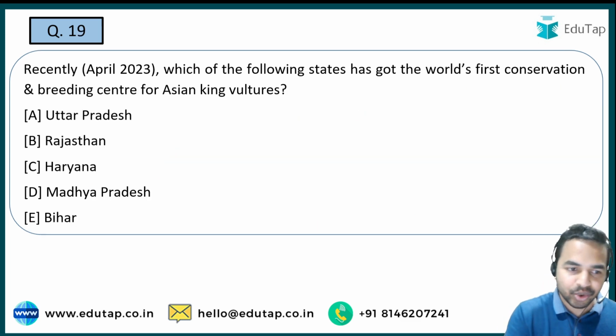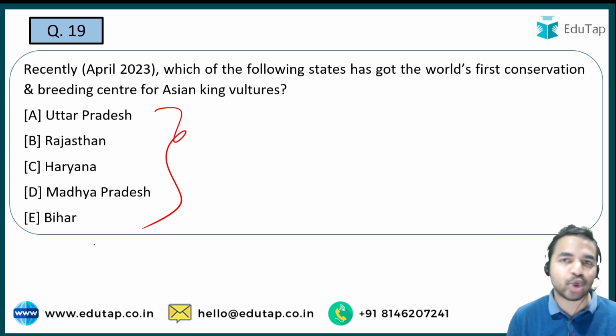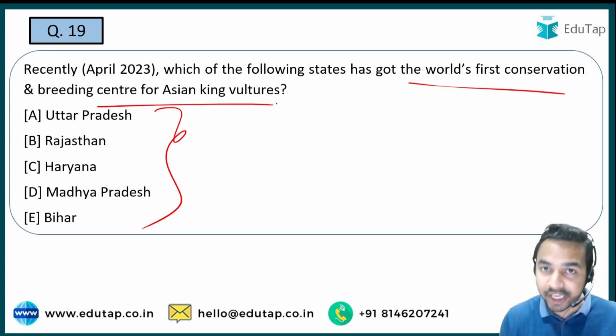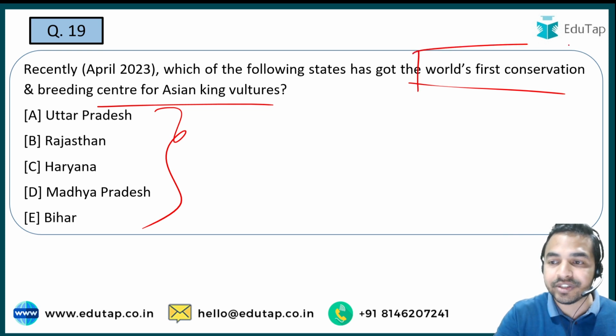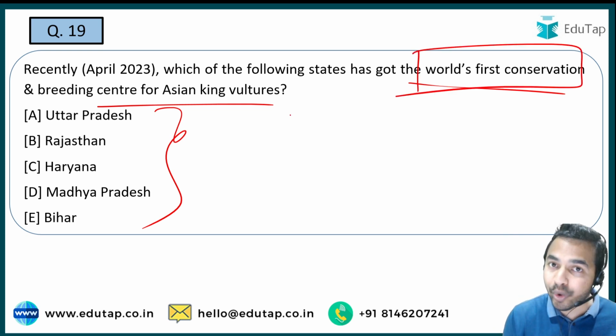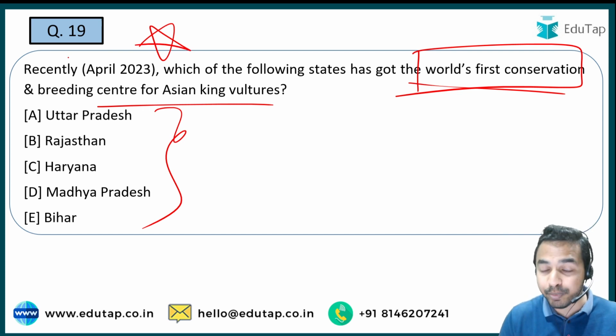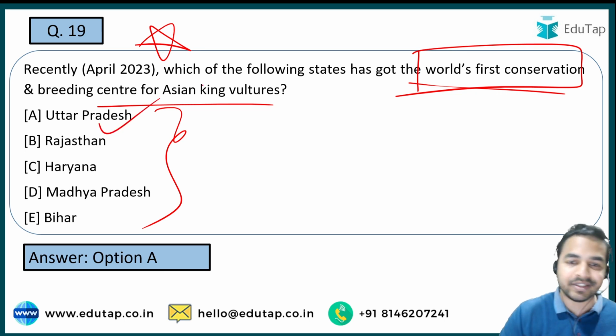Next question. So here please tell me the name of the state which has got the world's first conservation breeding center for the Asian king vulture. See guys, it is the world's first conservation center. That is why it is really very important, and I'm marking the star here from the exam point of view because it can be asked in the exam. And here guys, the right answer is Uttar Pradesh is the name of the state.